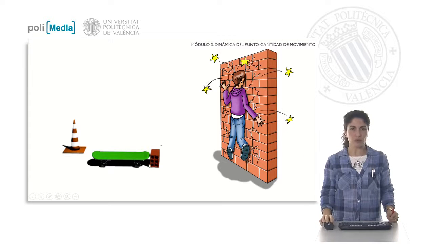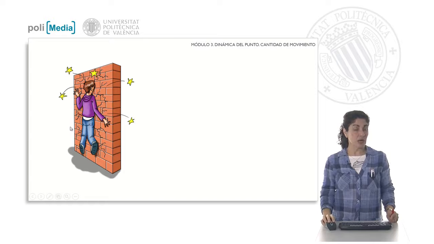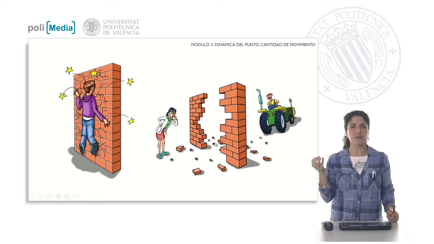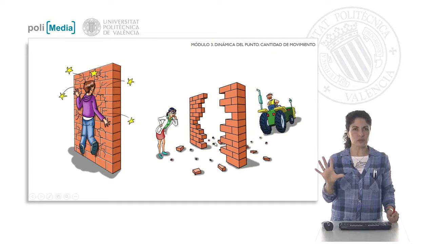Let's see what would happen. Something that would seem logical. We had left poor Jota in this situation, but what would happen if he were on a tractor? Well, in this case, Jota would not suffer any damage. What would happen is that we would destroy the wall, but the speed, as we have said, was the same: 5 meters per second. What is the difference?